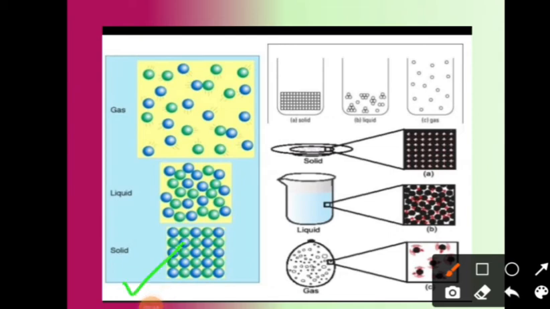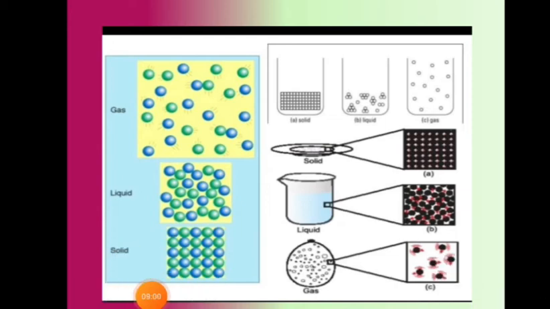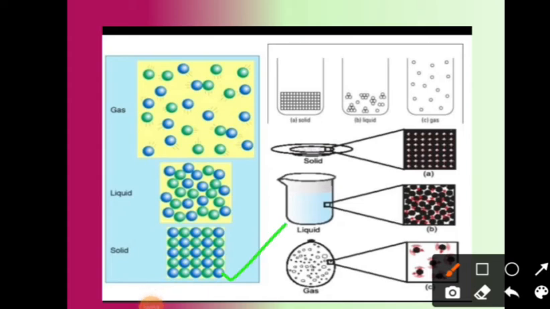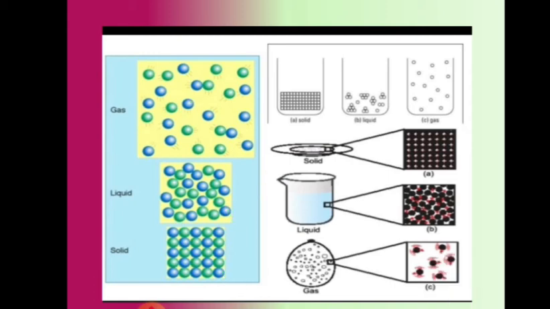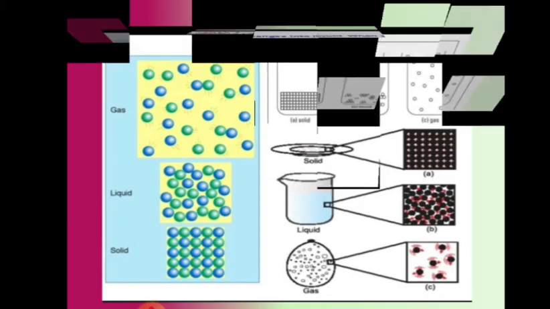The solid has particles which are very strong. In this image you can see how the solid particles are attached with each other, liquid particles are partially attached, and the gaseous particles are free in nature. Okay, so I hope there is no confusion.